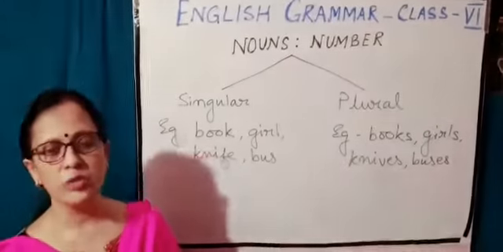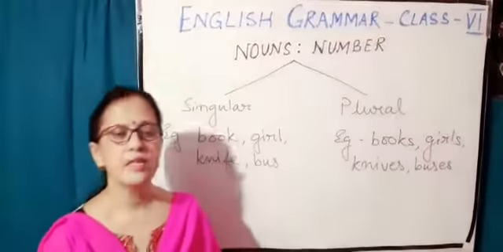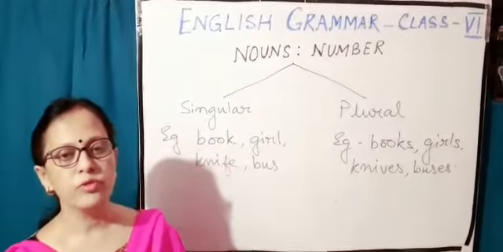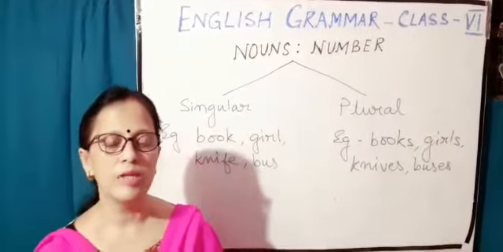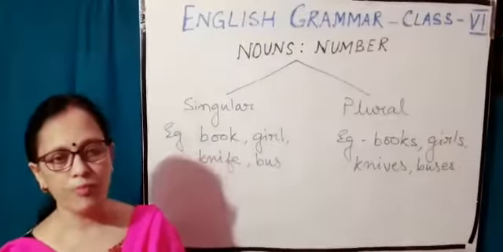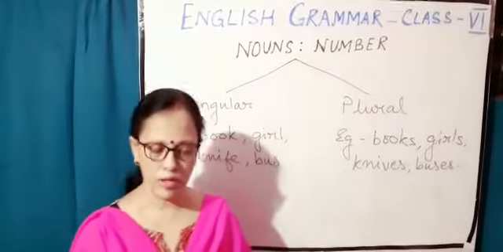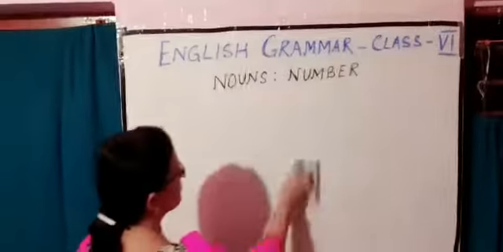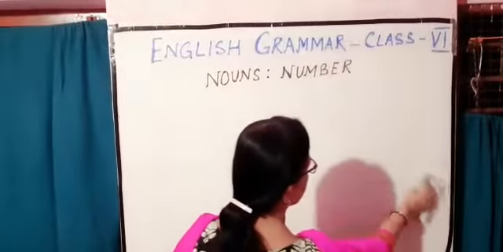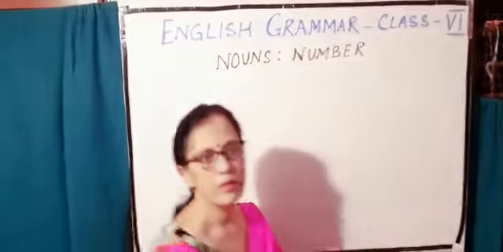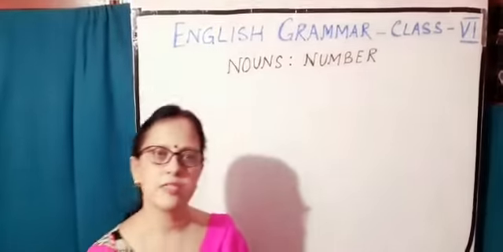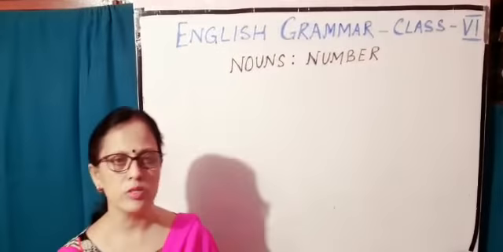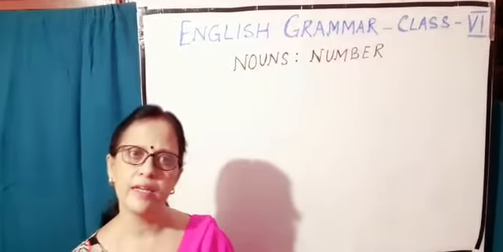From the name itself, countable and uncountable, we can understand that countable means we can count and uncountable means we cannot count. We have to remember this, that only countable nouns have a plural form. Now we will see the different rules to change singular nouns to plural. The different rules are: number one, the plural of most of the nouns is formed by adding s.